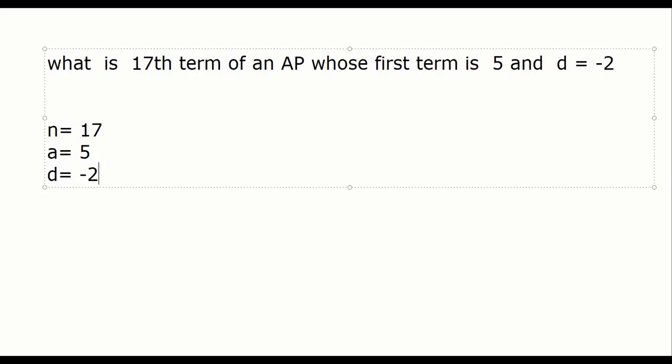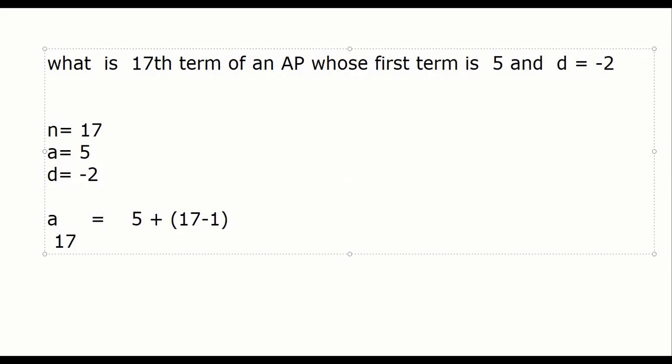What we need to find out is the 17th term, a17, which is equal to a plus (n minus 1) times d. That is nothing but 5 minus 64, which is -59.